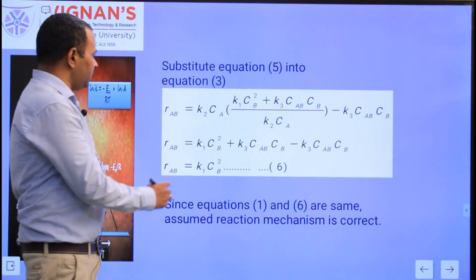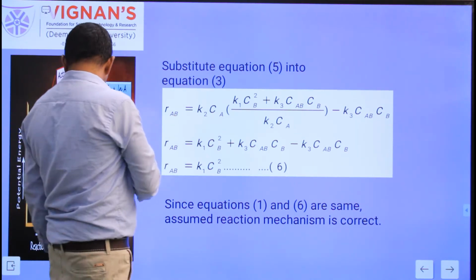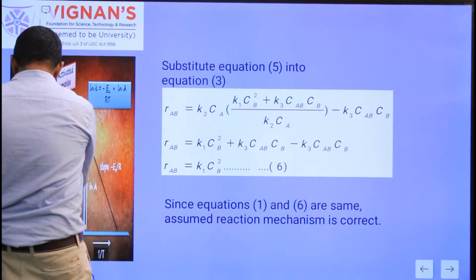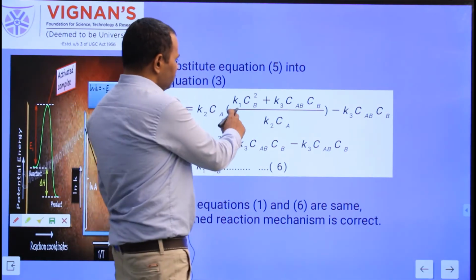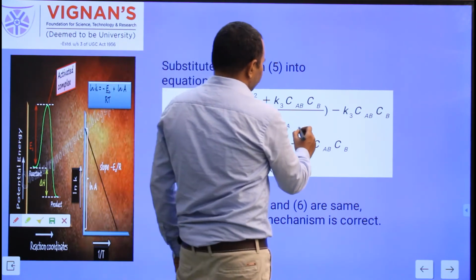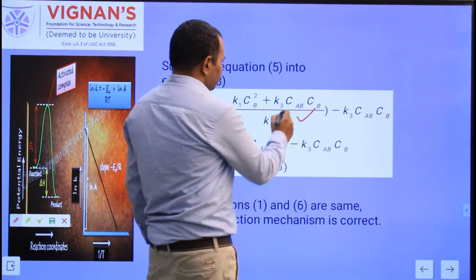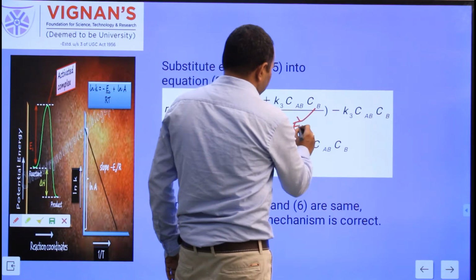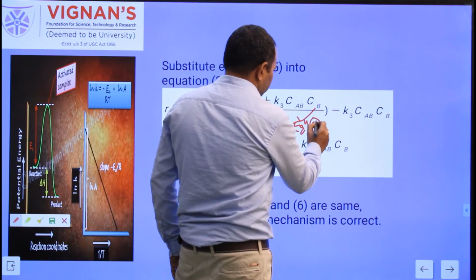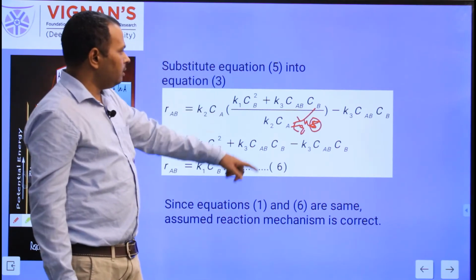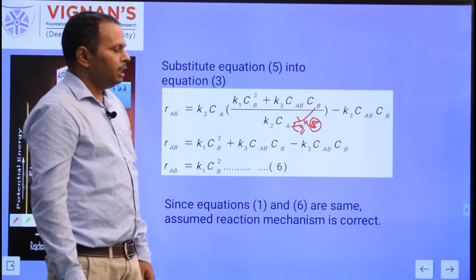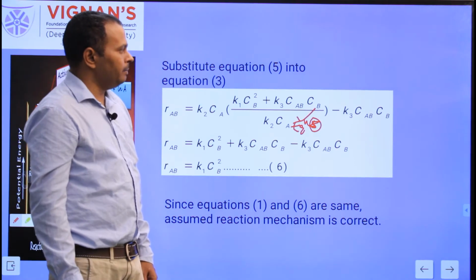Next, substitute equation 5 into equation 3. From equation 3, R_AB is equal to K2 CA times CB2*. In place of CB2*, write this term from equation 5: K1 CA CB square plus K3 CAB CB, divided by K2 CA, minus K3 CAB CB.